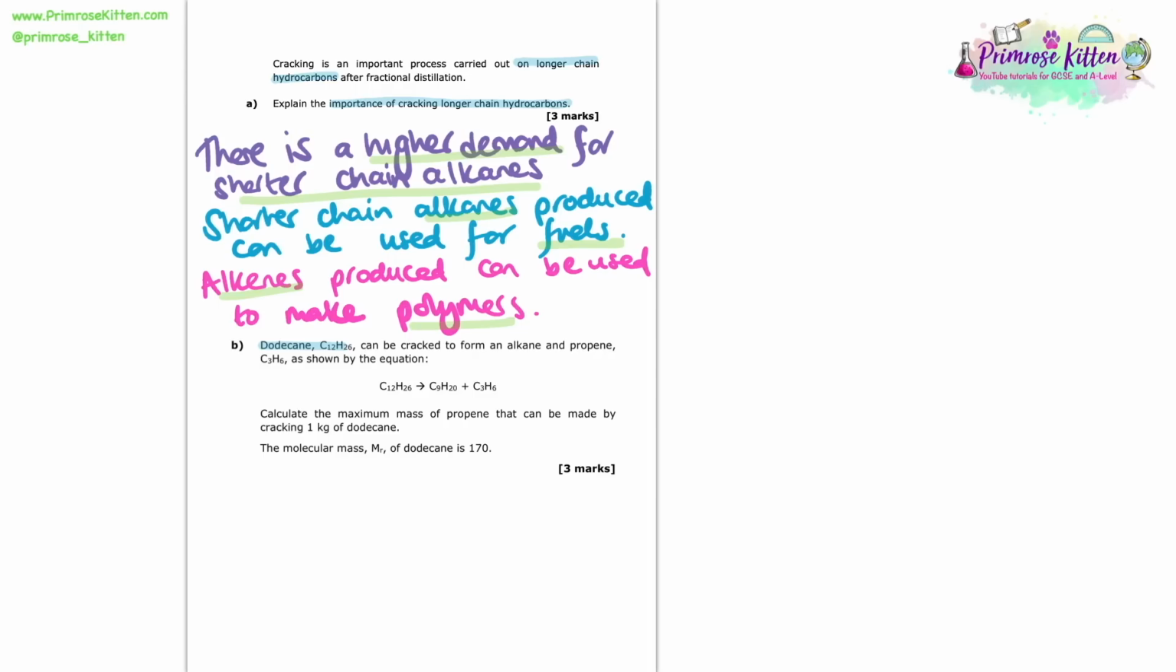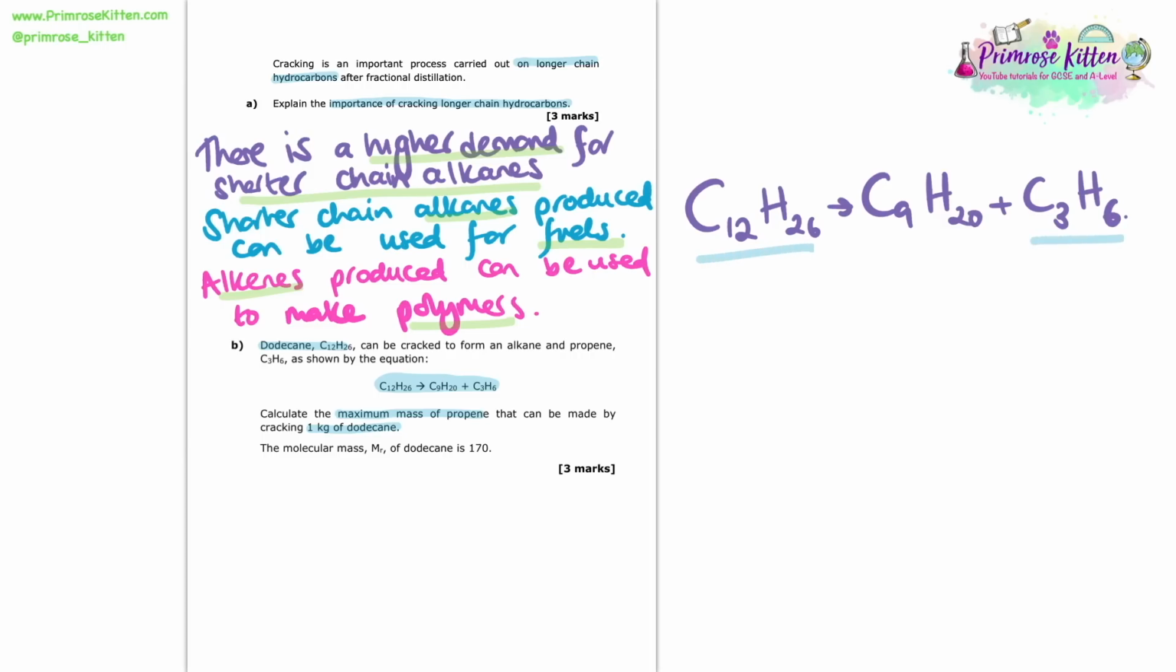So now let's look at this calculation question. Dodecane can be cracked to form an alkane and propene, as shown in this equation. We're asked to calculate the maximum mass of propene that can be made by cracking 1 kilogram of dodecane. The molecular mass, Mr, of dodecane is 170. So the first thing I would do here is write the equation nice and big at the top of my page. So here you can see we have C12H26 makes C9H20 plus that propene of C3H6. And there's only 2 bits this question wants, that's the dodecane and the propene.